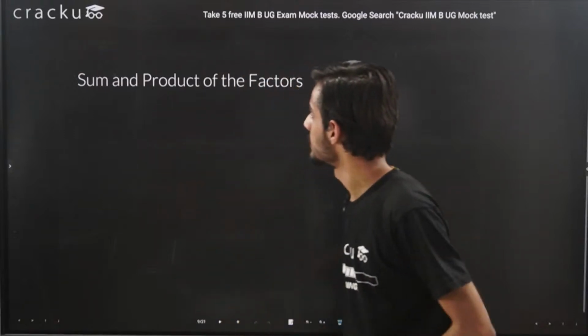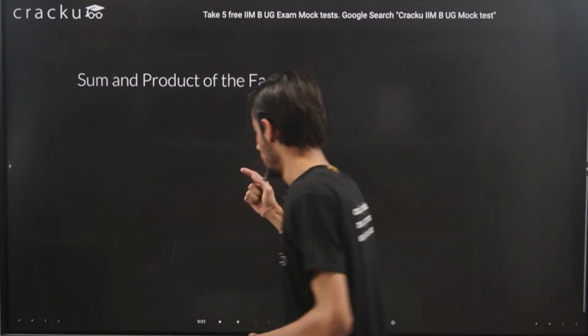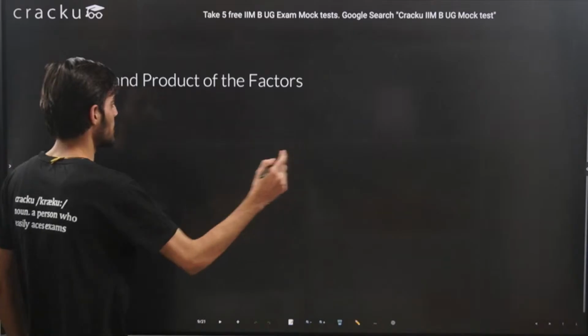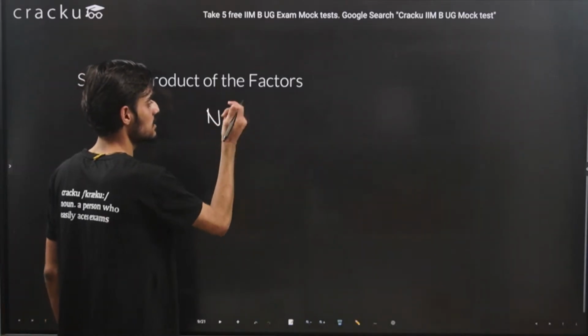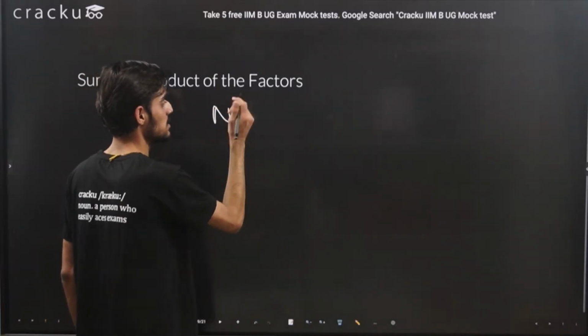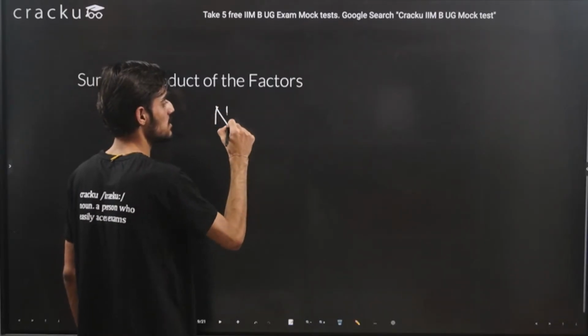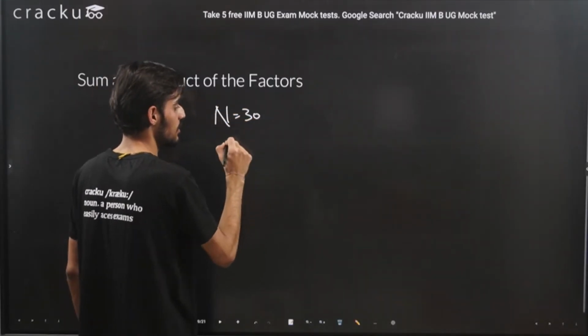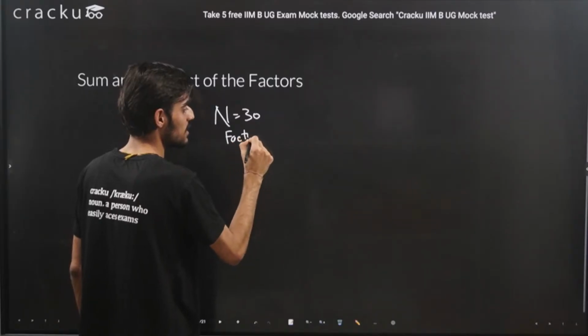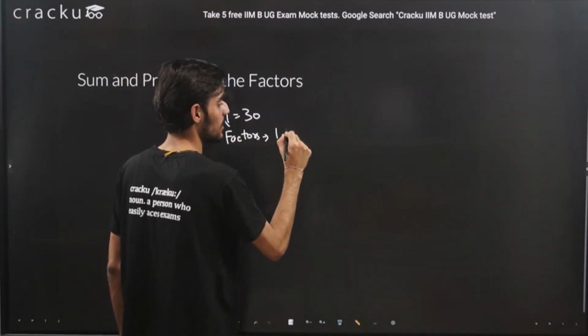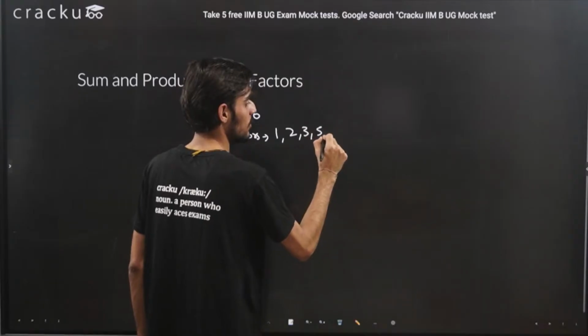Yeah, so let's come to sum of factors and product of factors. Taking the same example again, let's say the number is 30. So we got the factors as, let's write again for better clarity.